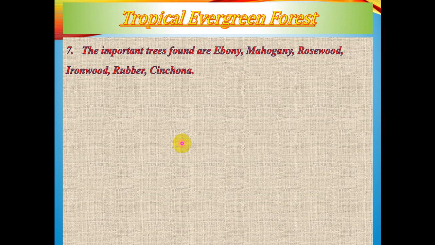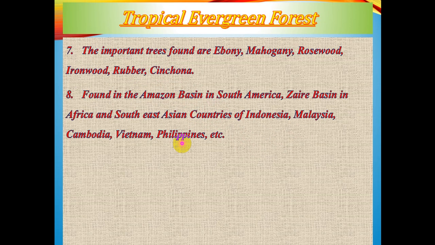Next feature is the important trees that are found over here: ebony, mahogany, rosewood, ironwood, rubber, cinchona. Next, where are these found? These are found in the Amazon basin in South America. I'll show the areas. Let me complete the topics, then I'll show the areas where what type of forest prevails. Amazon basin in South America, Zaire basin in Africa, Southeast Asian countries of Indonesia, Malaysia, Cambodia, Vietnam, Philippines, etc.